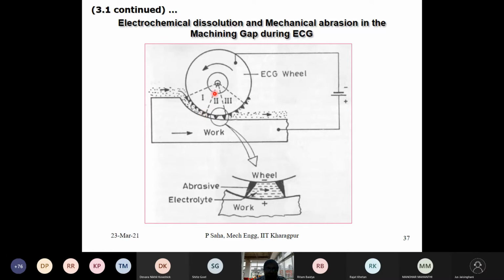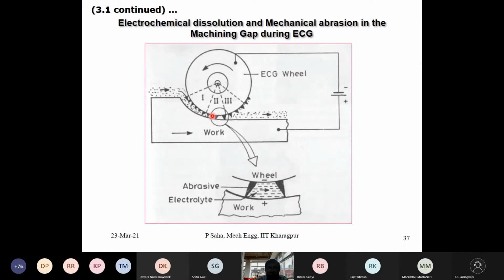Now the moment it touches that zone, we call it phase 2. Here the grits are typically non-conductive material, non-conductive ceramics. So even if they touch, there won't be any short circuit. Yes, there won't be any short circuit.